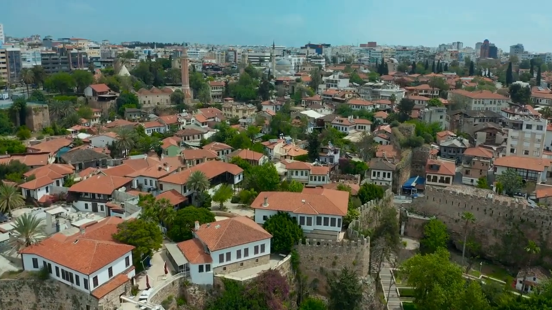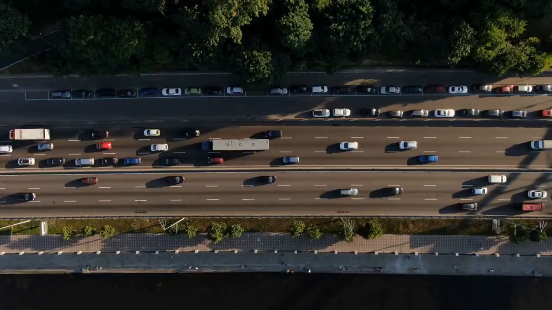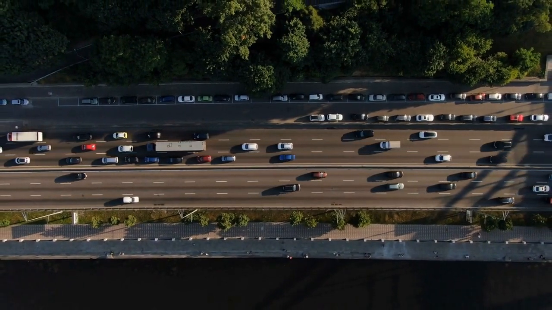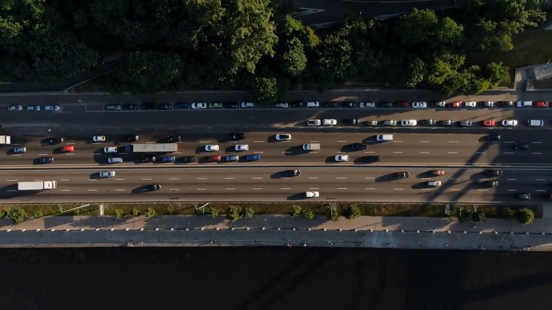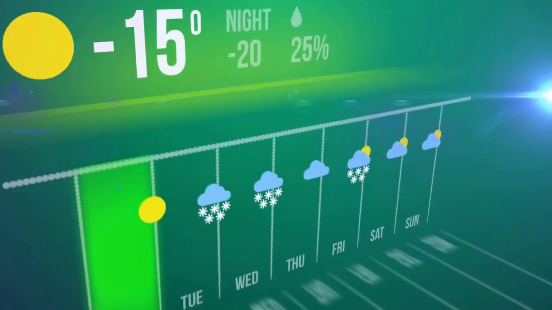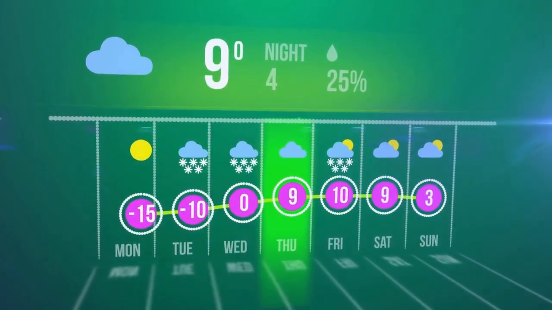Also, urbanization can reduce snowfall by altering the surface properties of the land. For example, when cities are built, they frequently replace natural vegetation and open spaces with buildings, roads, and other impervious surfaces. These surfaces absorb more heat than natural vegetation, causing the local temperature to rise and reducing the amount of snowfall that occurs.